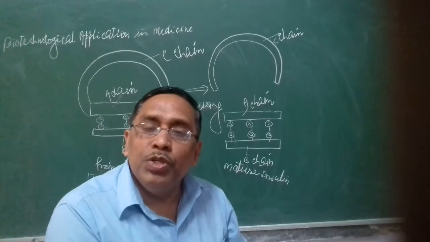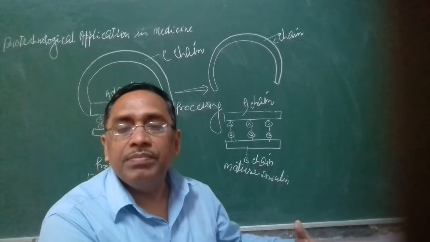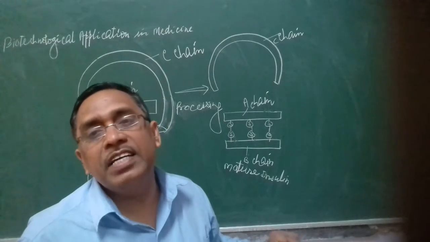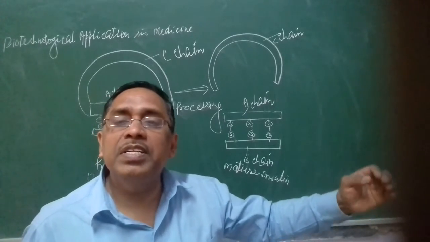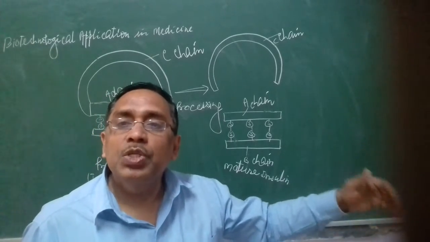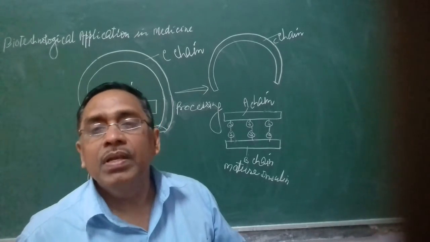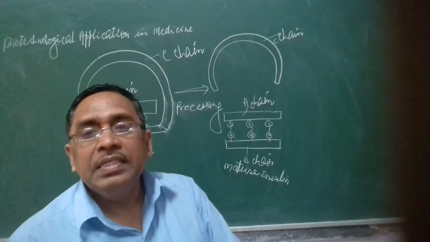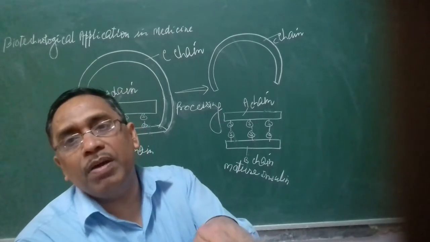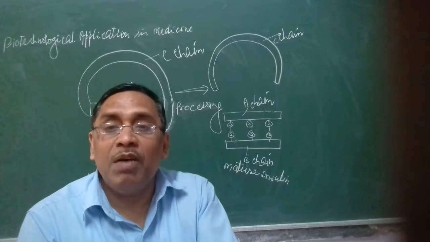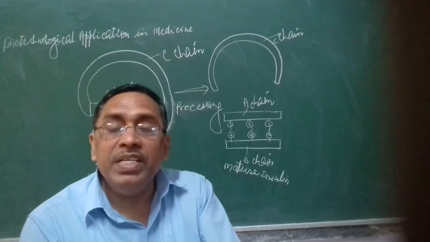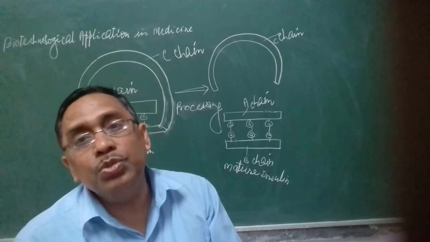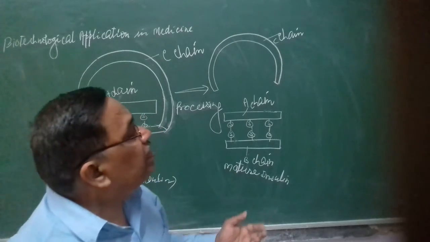Then one bacteria produces the A chain and the other produces the B chain. These A and B chain proteins are purified, then bound with a disulfide bond, and mature insulin is obtained, which was called Humulin. And now this insulin is used on a large scale. So how did they achieve this?